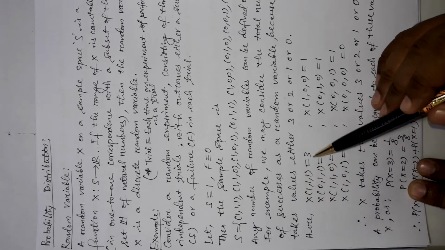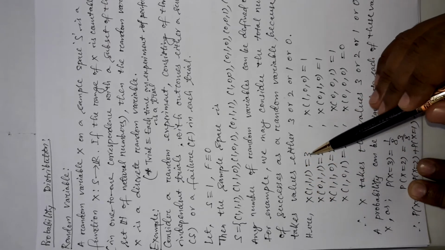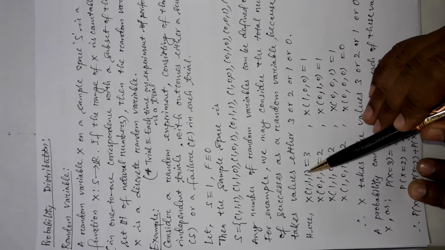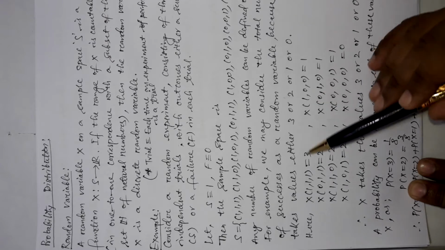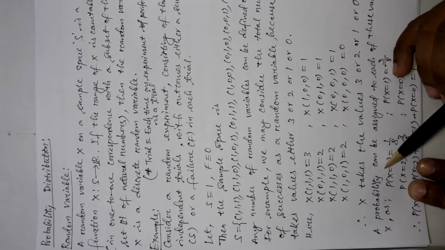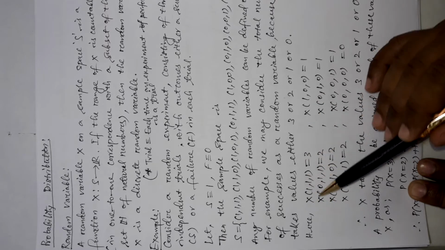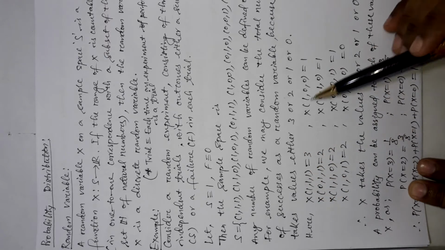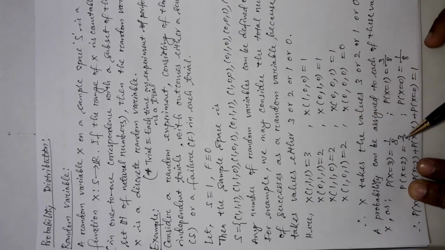You can see in only one trial we get 3 as the result of the random variable, which is for 111, and in no other case do we get the random variable 3. So it will be 1 by the total number of trials, which is 8. So it will be 1 by 8.